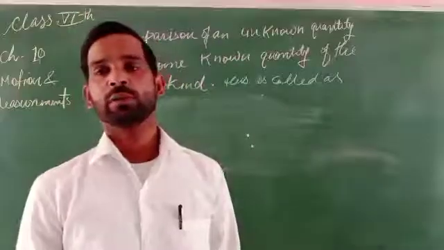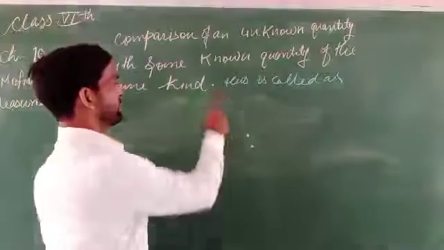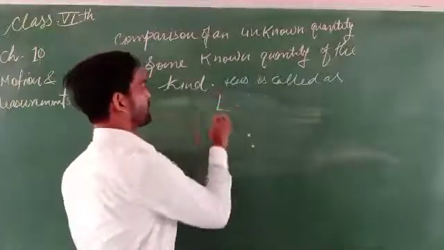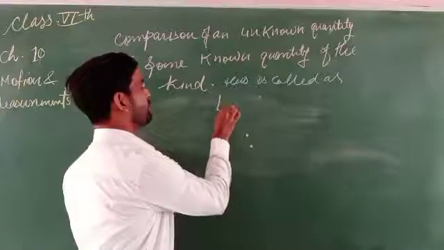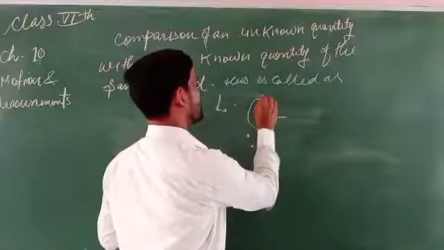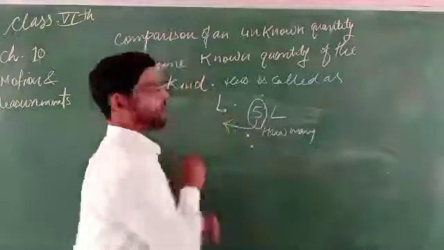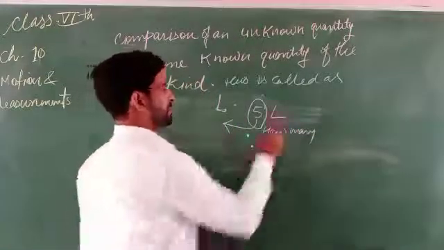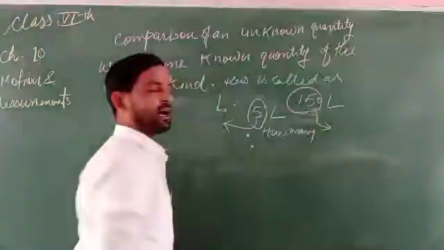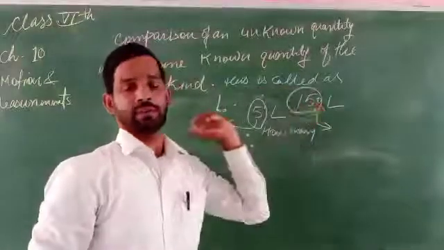We have to know in which unit water gets measured. Water gets measured in liters, so liter is its unit, and how many units? Suppose it is 5 liters, this is 5 units of liter. Suppose 150 liters, so 150 is the amount of the unit measured.